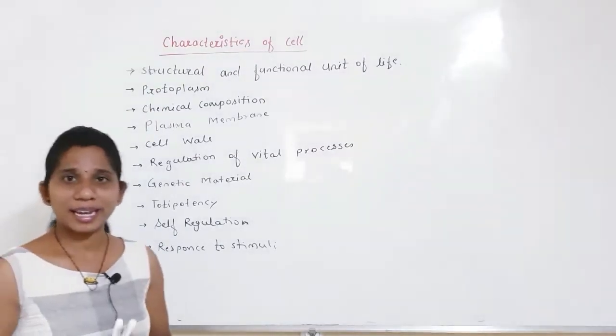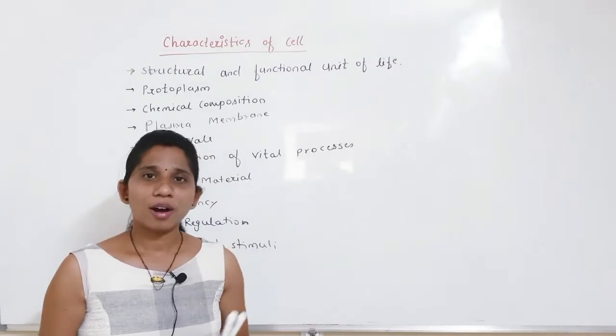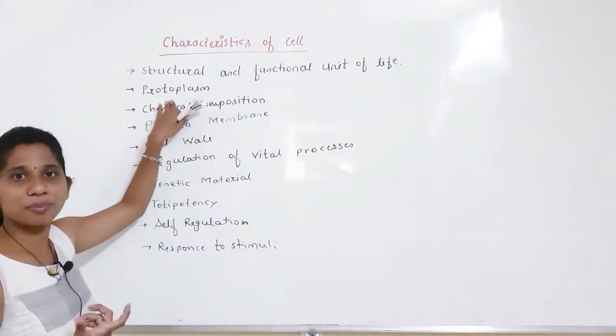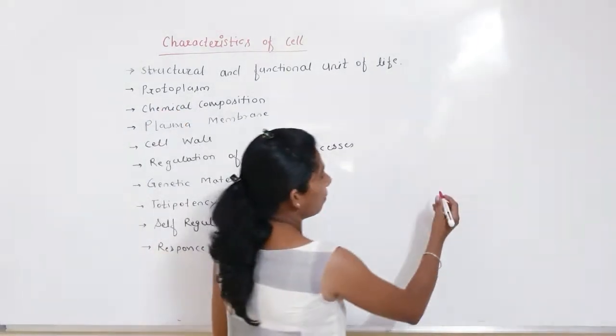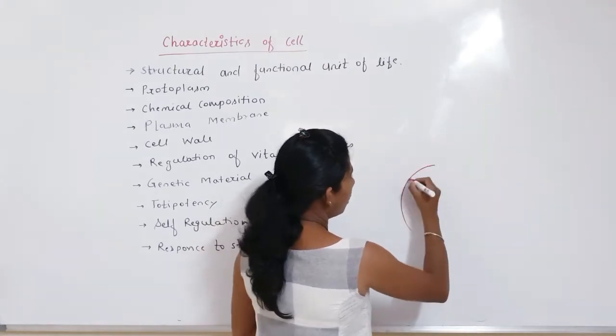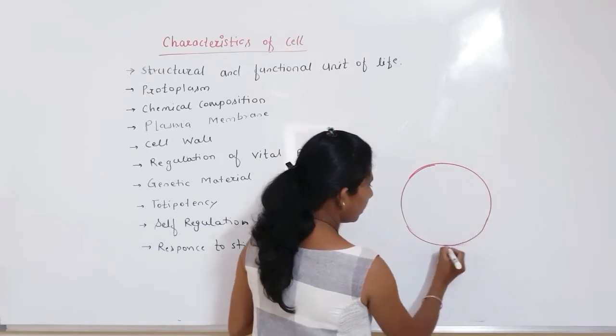Let's move to the second point. All kinds of cells have a medium which is liquid in nature. Let us say I am drawing an example over here. Suppose this is the cell.